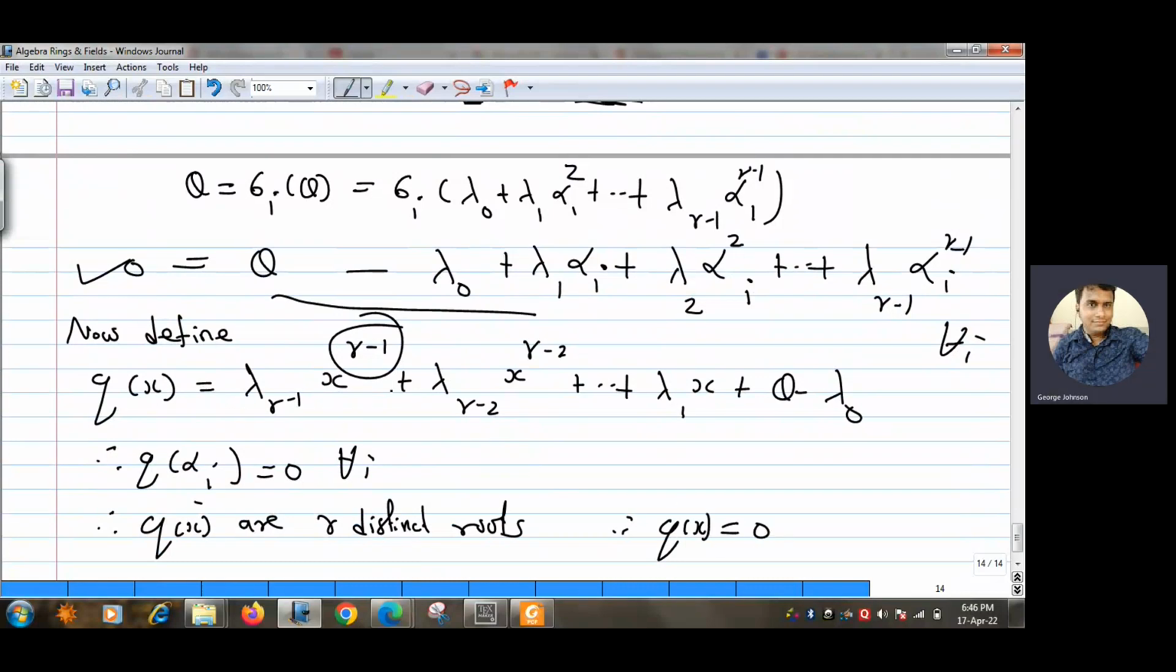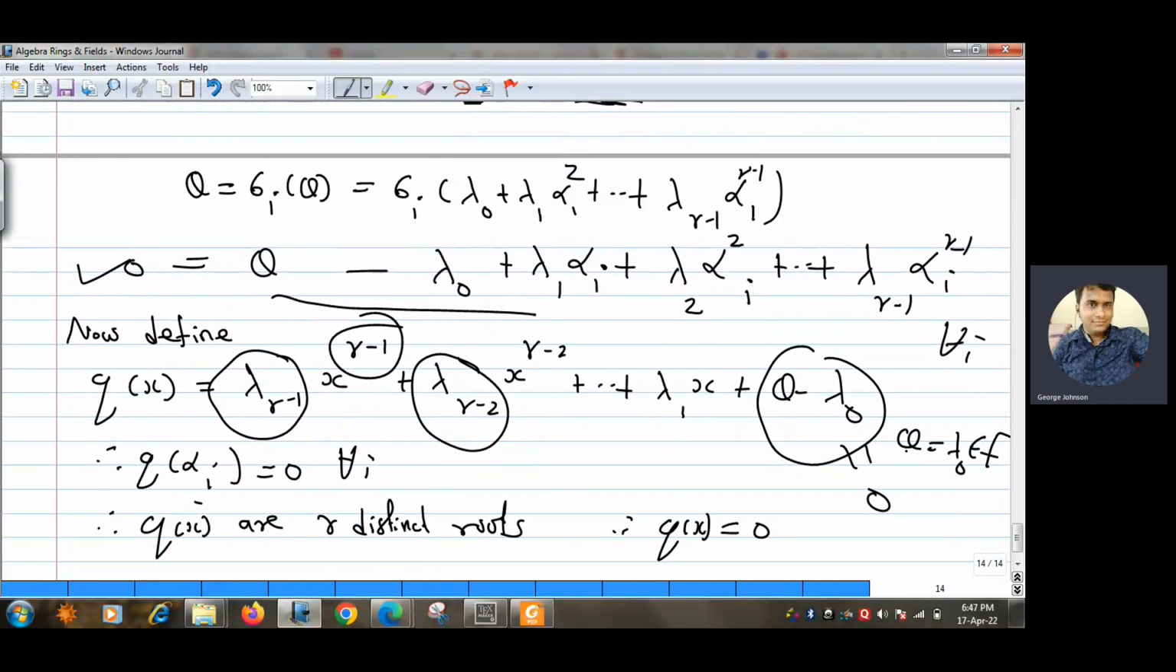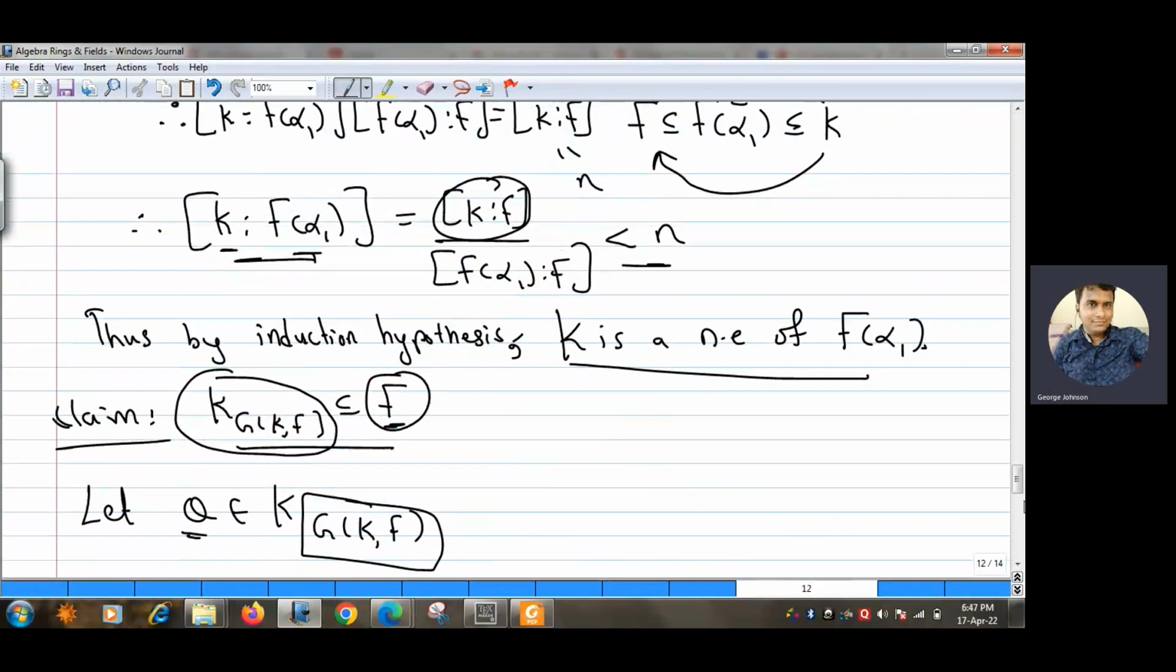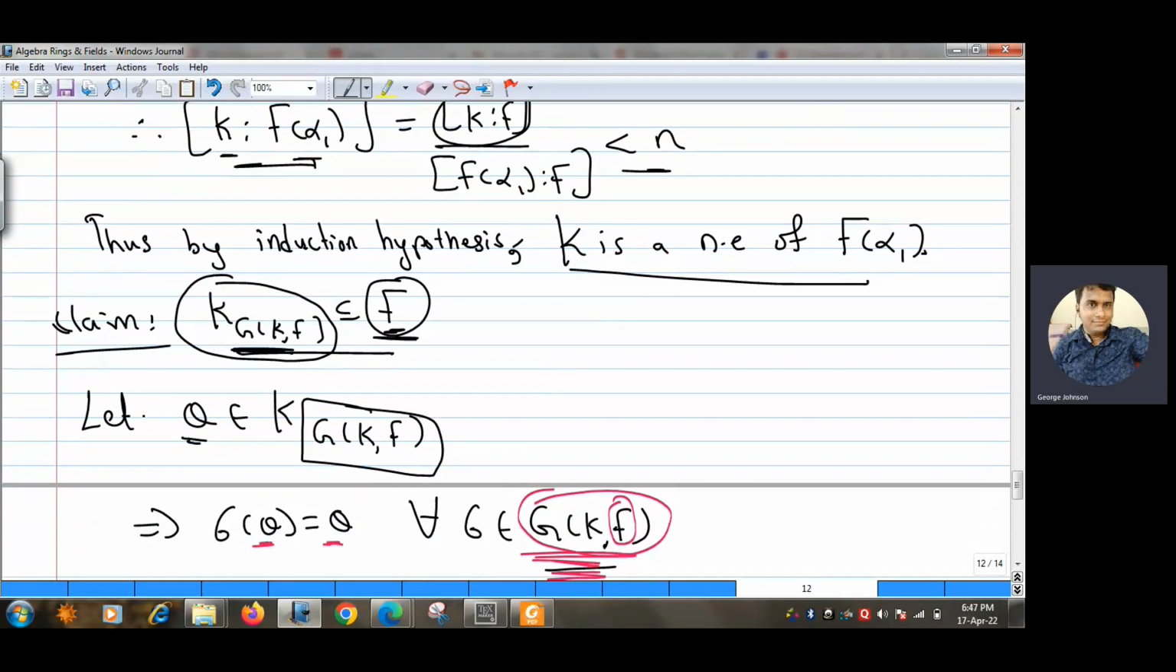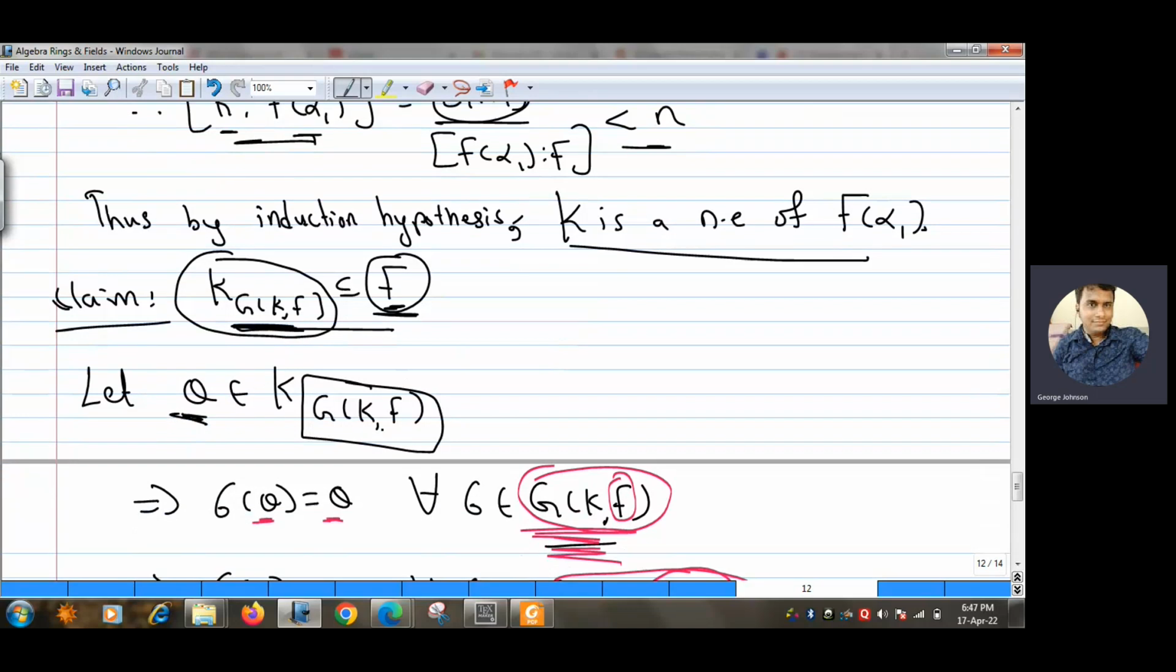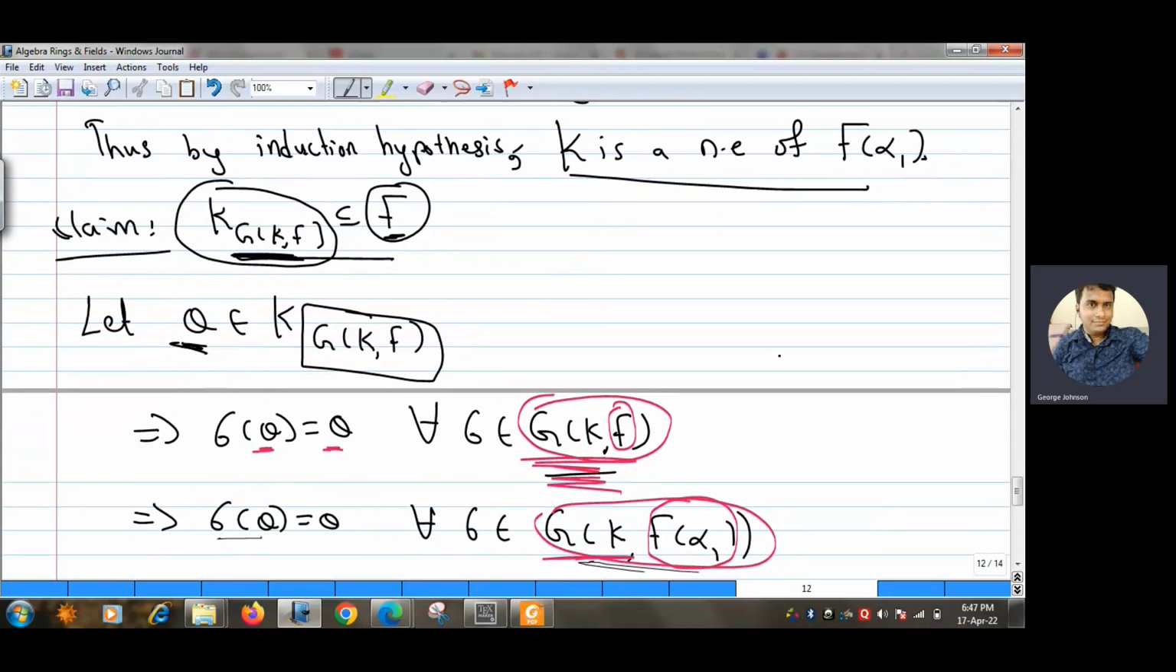So q(x) is the zero polynomial. That means every coefficient of q(x) is 0. That means this is 0, this is 0, and this must also be equal to 0. That means theta minus lambda 0 is 0, so theta is the same as lambda 0. And lambda 0 is already in F, so theta belongs to F, and we are done. If you remember what we had to prove, every element of K^G is an element of F. So I started with an element theta of K^G, and I proved at the end that theta belongs to F. I proved that this is a subset of this, and so we are done.